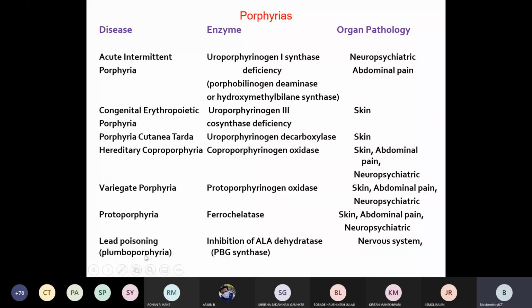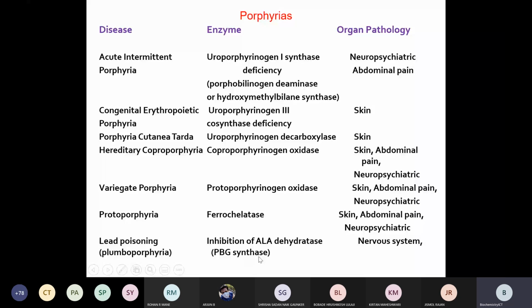What is the reason behind that? It is the enzyme ALA dehydratase. The inhibition of this ALA dehydratase, which was earlier called ALA dehydratase but most of the time we now call porphobilinogen synthase, the first step where ALA and PBG combine.